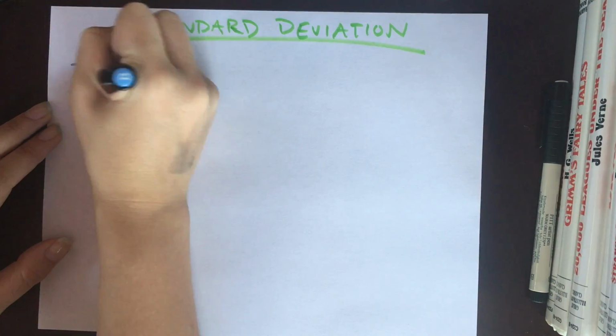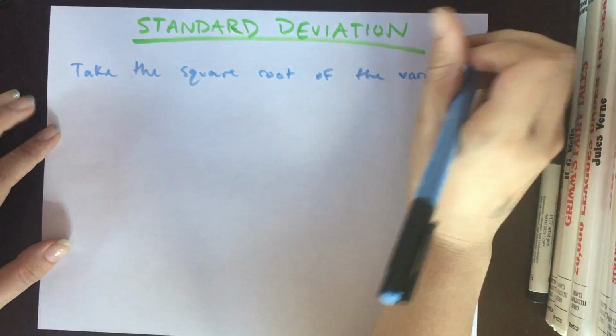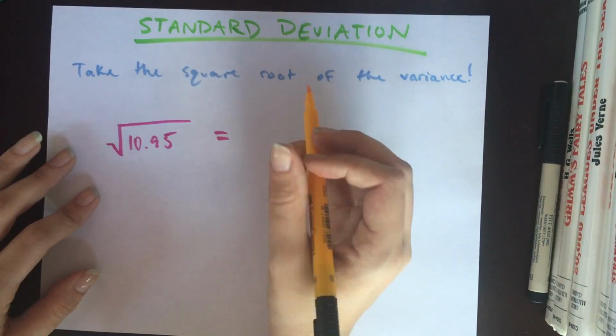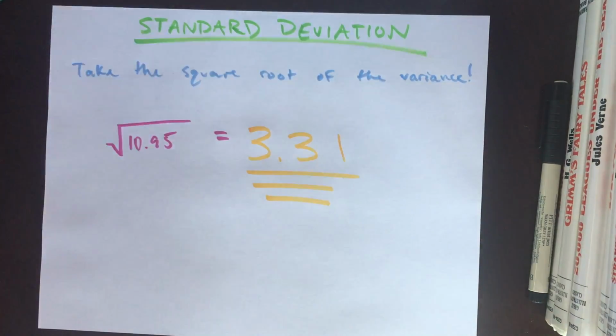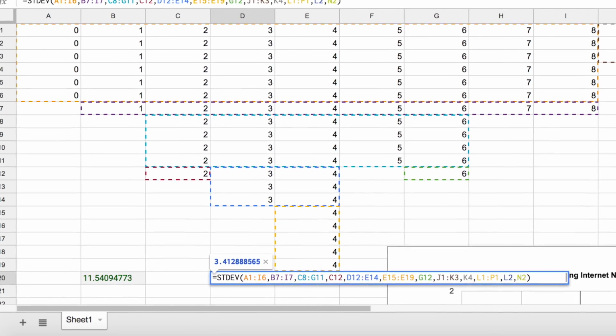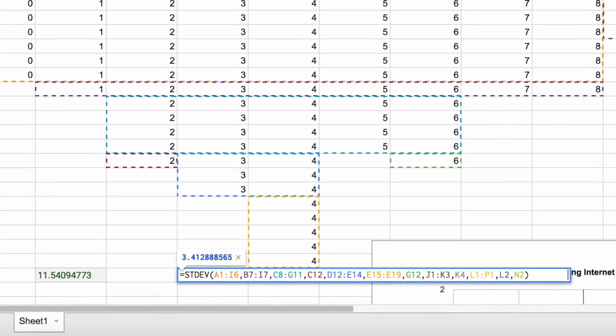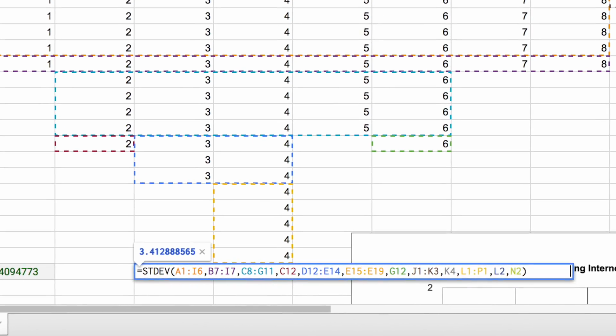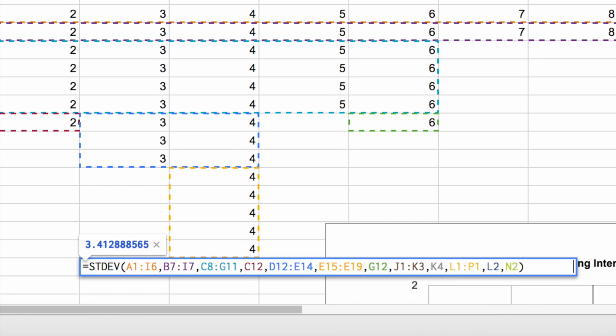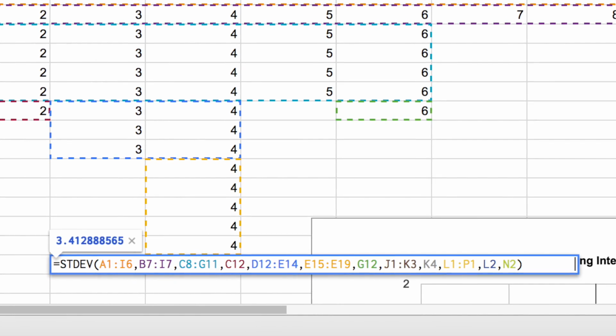To find the standard deviation, take the square root of the variance. For our dataset, we found that the standard deviation was 3.31. Because our variance number was off, our standard deviation number was also off. We found that the true standard deviation was 3.41 when we checked it.